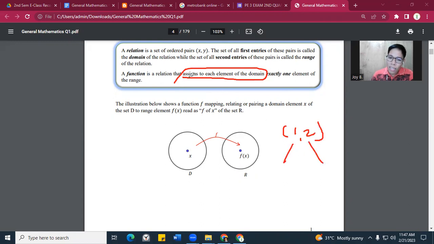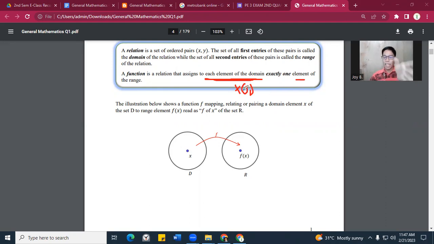So a function assigns to each element of the domain exactly one element of the range. It is each element of the domain, but only one element of the range.